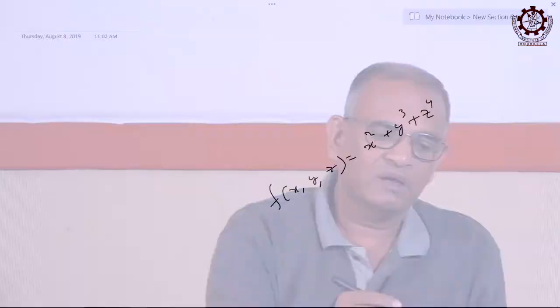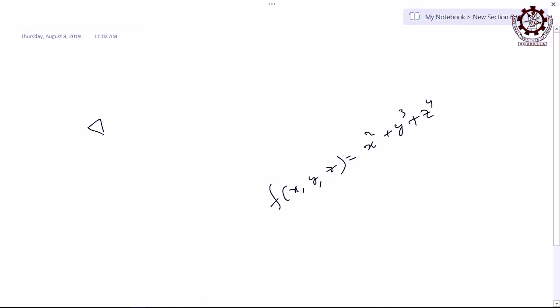Then next, the del operator. You know about it, right? It is an operator, and unless it operates on some function it has no meaning. So when it operates on a function it has meaning, like the gradient of a potential. But if I simply write this operator, it has no physical significance. If I write it now like this, is it an operation or not?